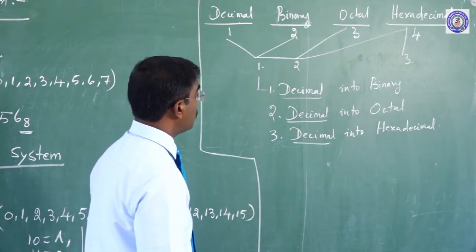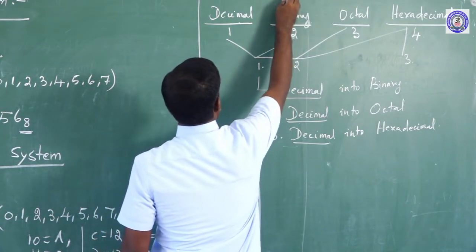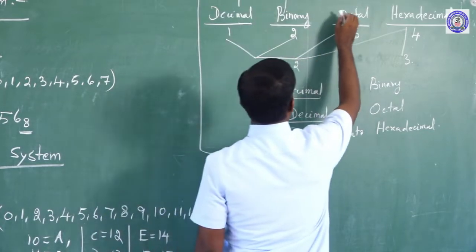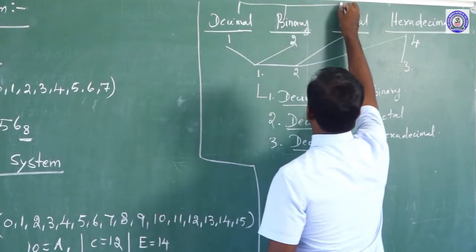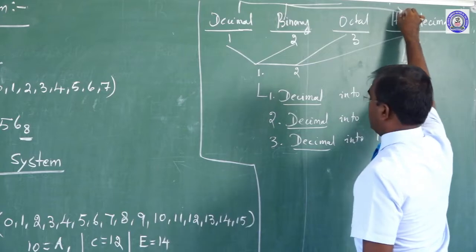Now binary into decimal, binary into octal, and binary into hexadecimal.